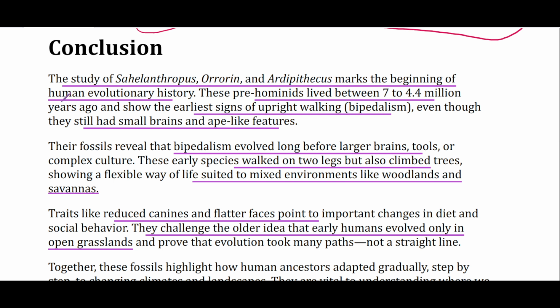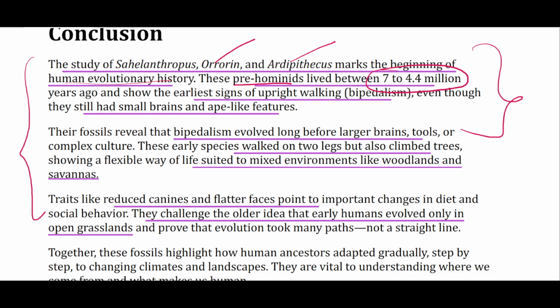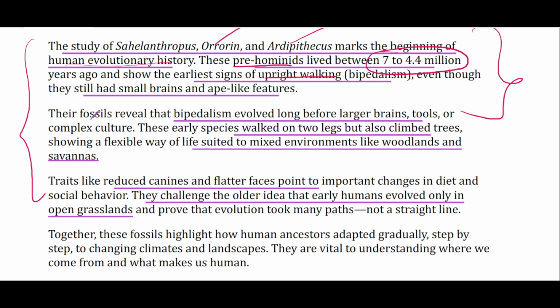Finally, the conclusion. The study of Toumaï, Millennium Man, and Ardi marks the beginning of human evolutionary history. And these pre-hominids lived between 7 to 4.4 million years ago, and all of them show a mix of human and ape features. Human features like upright walking, small canines, and their fossils reveal that bipedalism evolved long before larger brain or tools or complex culture. तो ये चीज जो है ये इंटरप्रिटेशन बार बार हर तीनों के अंदर आ रहा है.